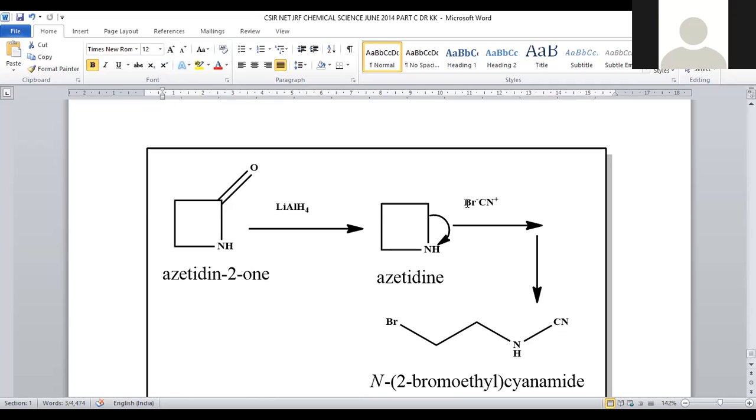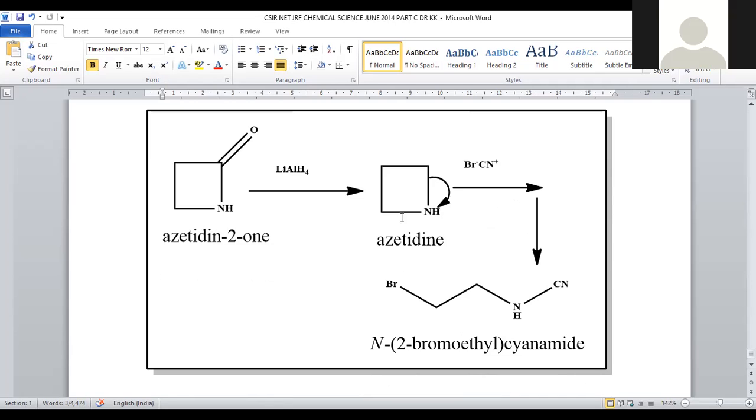This will be the polarization of bromine cyanide. Both are negatively charged in general, but both are bonded by a covalent bond, so there is a partial shifting of electrons towards bromine, being more electronegative compared to cyano. That is why it acquires a partial negative charge and a partial positive charge is assigned to the cyano functional group.